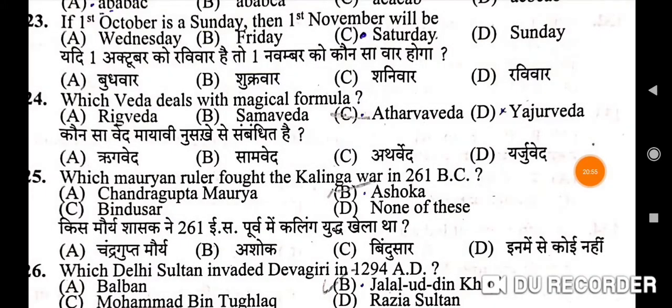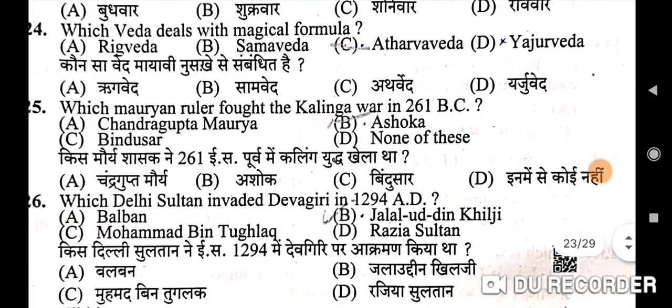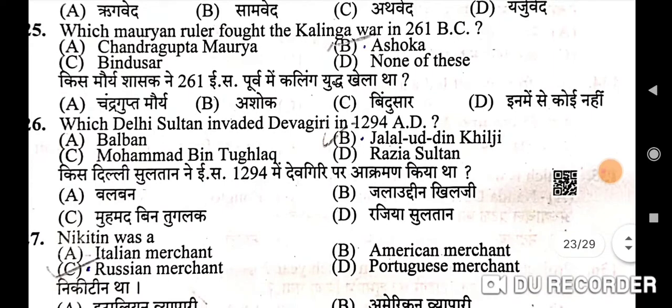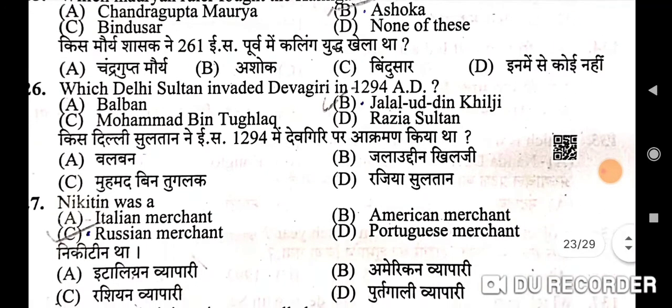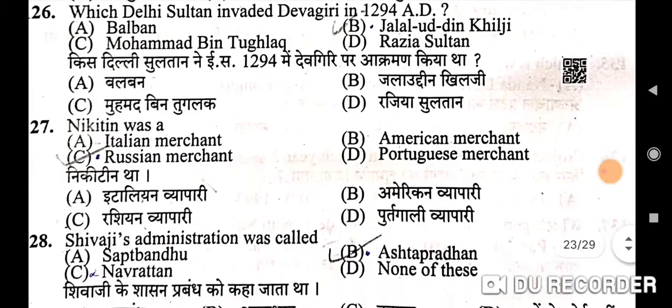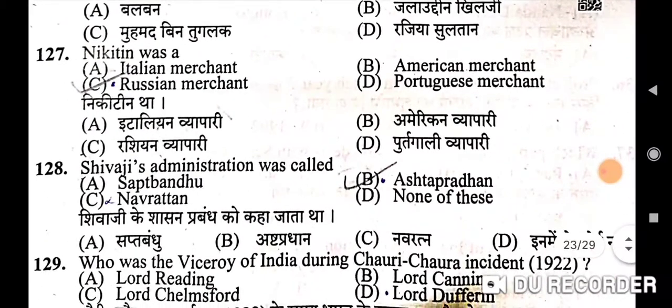Next question is which Veda deals with the magical formula? So Atharva Veda is the correct option here, option C. Next is which Mauryan ruler fought the Kalinga war in 261 BC? Correct option is B, Ashoka. Next question is which Delhi Sultan invaded Devagiri in 1294 AD? Correct option is Jalaluddin Khilji. B is the correct option. Nikitin was a Russian merchant. C is the correct option. Shivaji's administration was called Ashtapradhan.